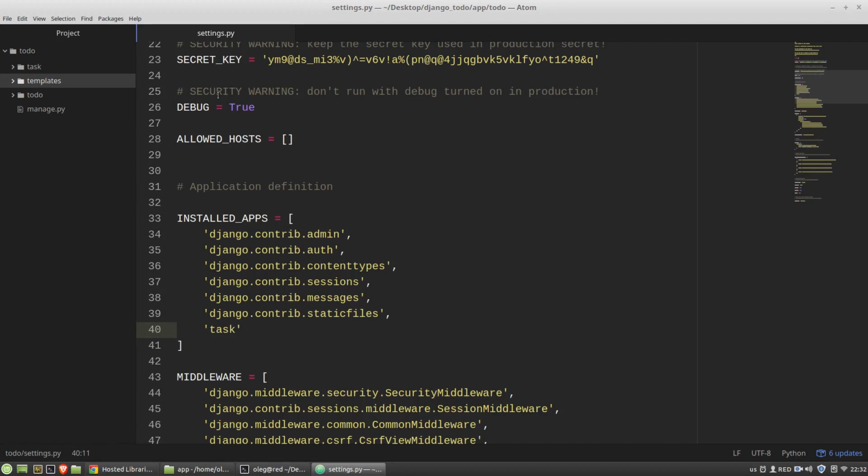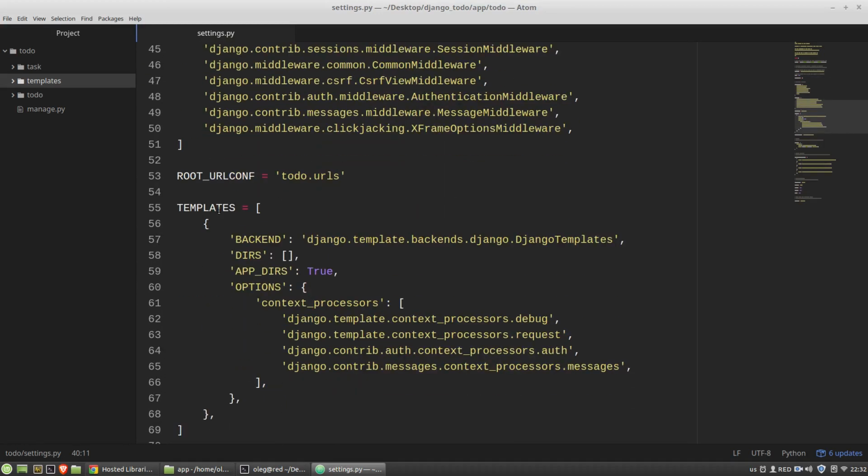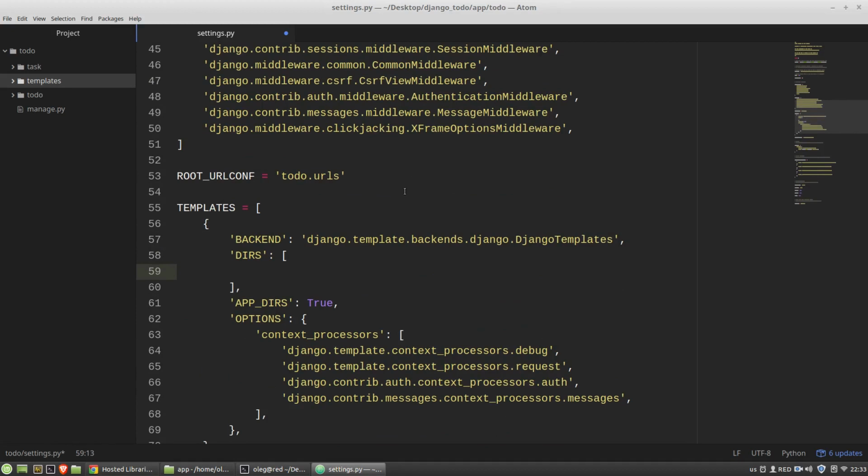Again, in the settings.py file, I need the templates list, and I have to append the dirs list with the absolute path to the templates folder I just created. So os.path, I'm calling the join method with BASE_DIR as the first argument, and templates, the name of this folder, as the second argument.